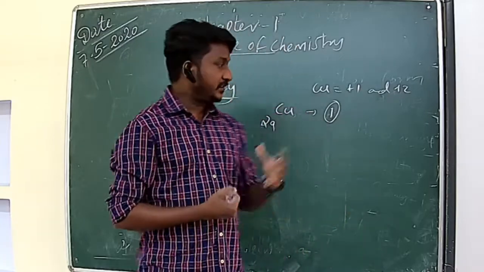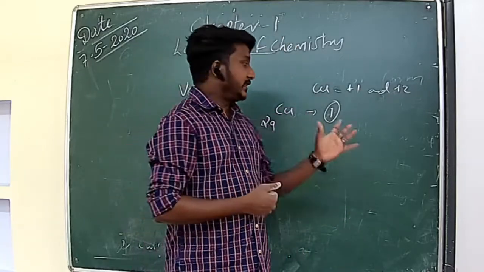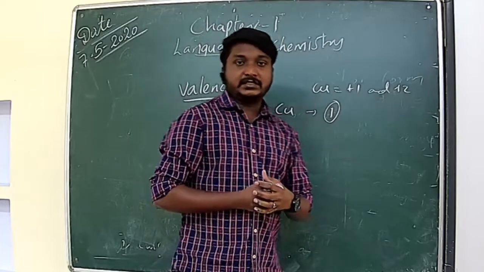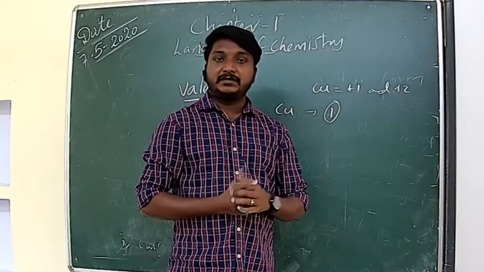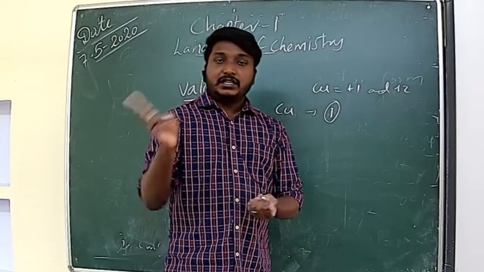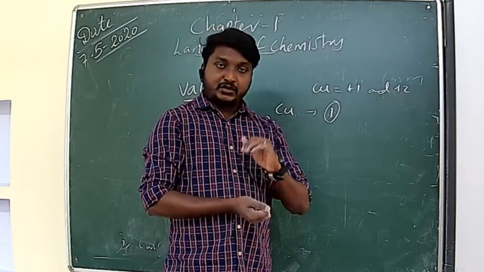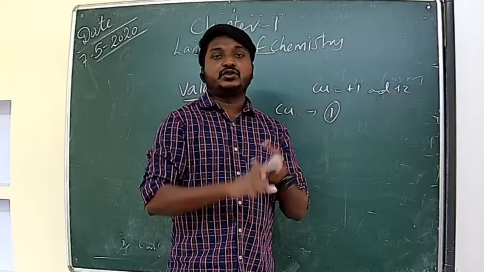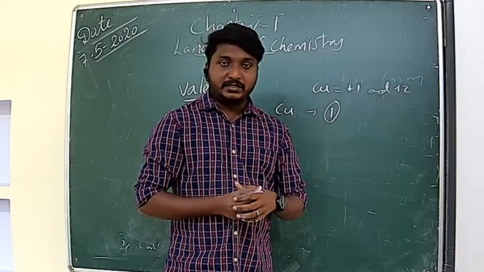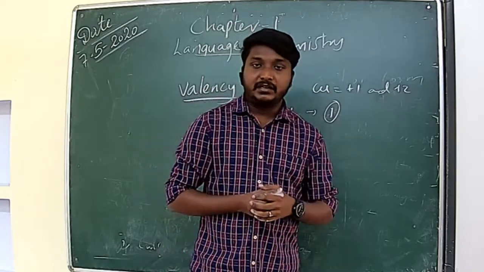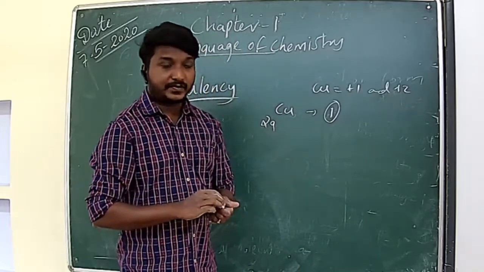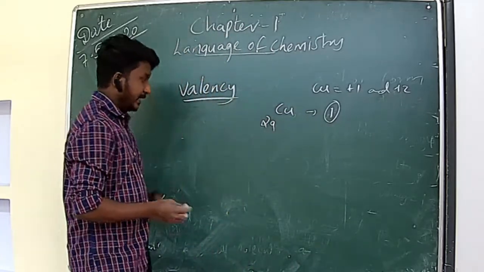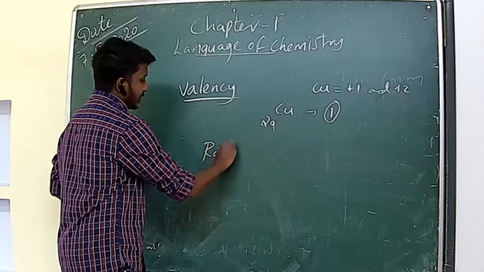So how is it showing variable valency? Some of the elements will donate electrons from the penultimate shell. Penultimate shell means second last shell. So when they donate electrons from the penultimate shell, they can show more than 1 valency. So that is known as variable valency. Clear? Next is radical. Next topic is radical. So what is radical?